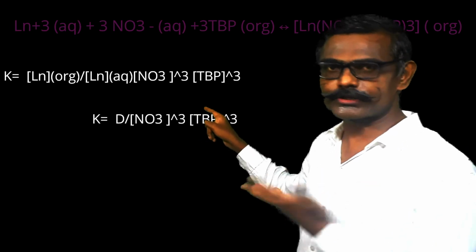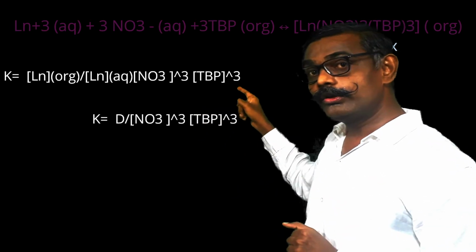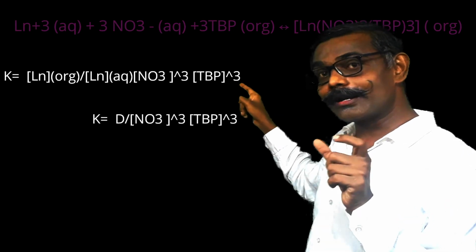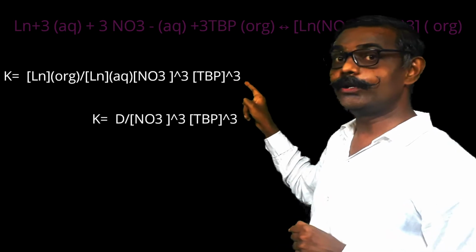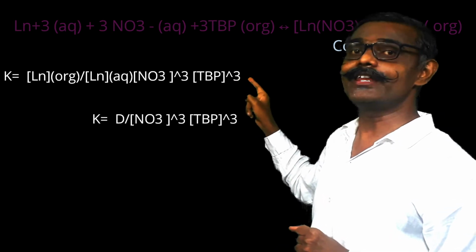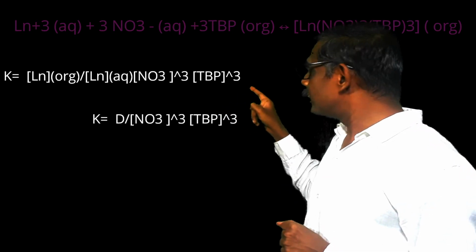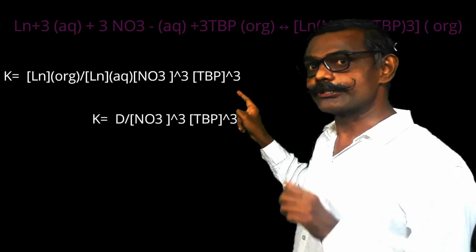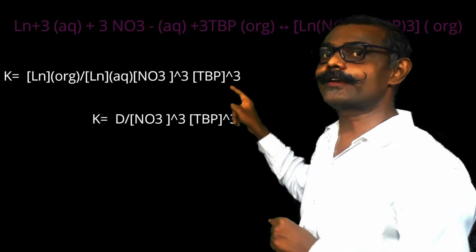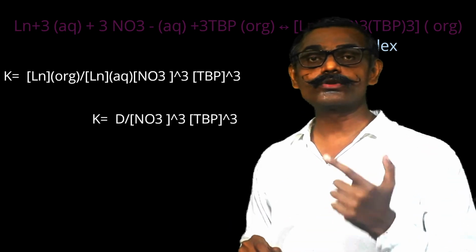The formation constant is a constant, no need to explain it. The distribution ratio is fixed for a particular lanthanide, but it varies for different lanthanides. So this value is to be considered as the variation. Below that, there is the concentration of nitrate ion, about which we need to discuss. Next I consider the concentration of nitrate ion raised to 3, and then the concentration of TBP raised to 3.